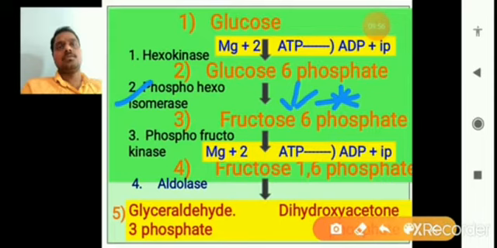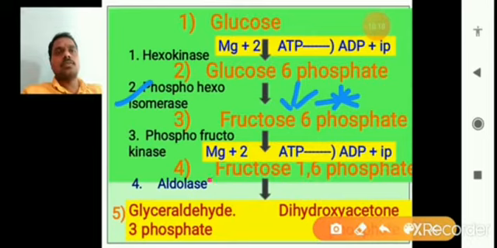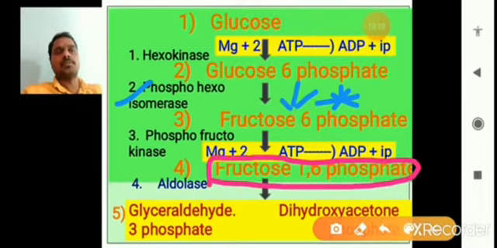So directly the glucose is formed as a fructose, isomer, meaning mirror image, in the second step of glycolysis. After that, this fructose 6 phosphate is converted into fructose 1,6 bisphosphate.